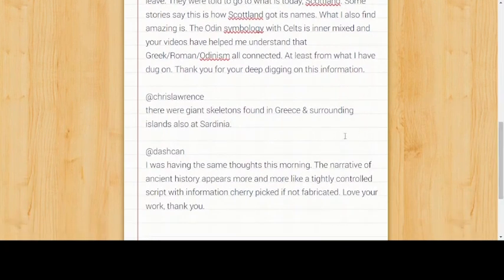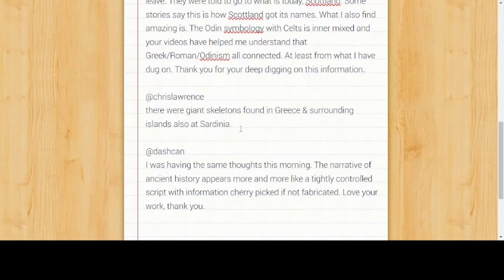There were giant skeletons found in Greece and surrounding islands, also at Sardinia. So this is very interesting. We're not going to be able to really go into this in this video, but interesting that the island of Sardinia is mentioned here, and that could be important for our previous series, and then also maybe we might come into speaking about Sardinia again in this series. We'll see how things go.